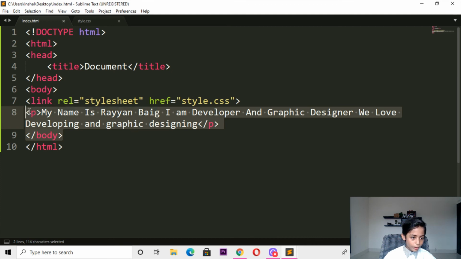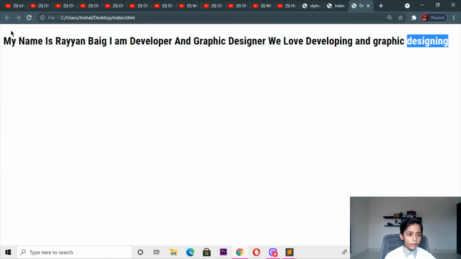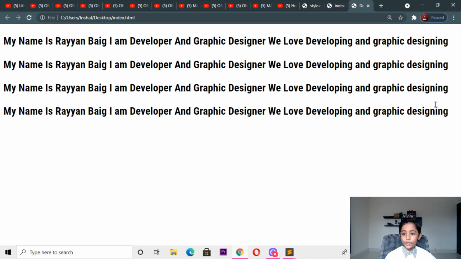And here I will copy that and paste that. Then save it, go here and refresh. You can see we have more lines. Okay, so you can see easily how to link that and write that.